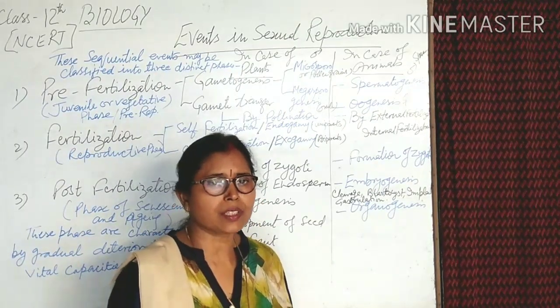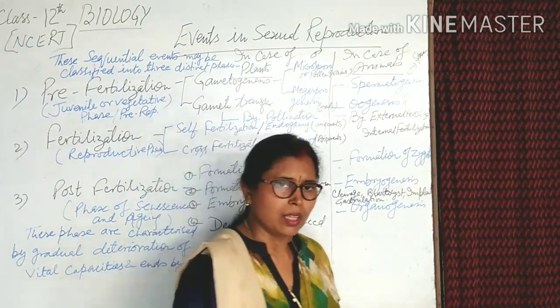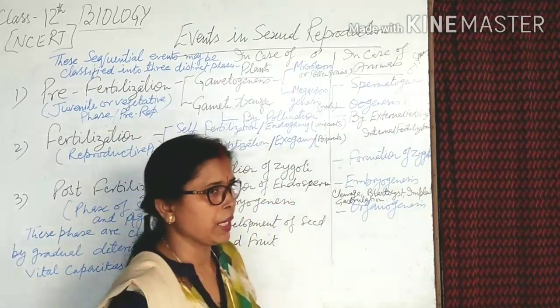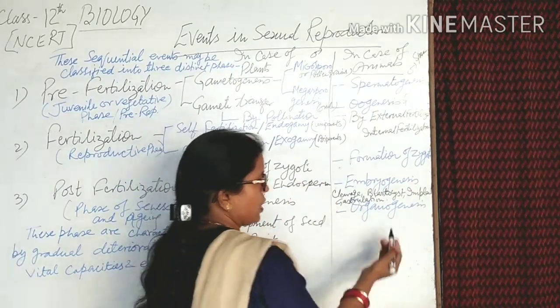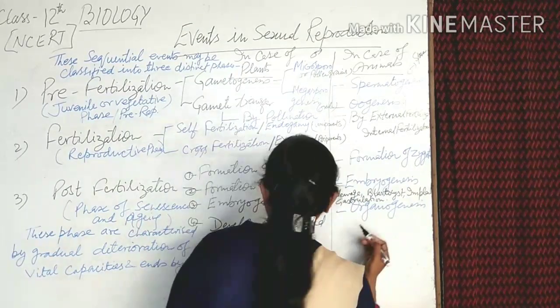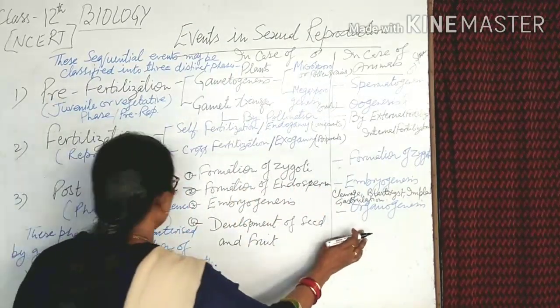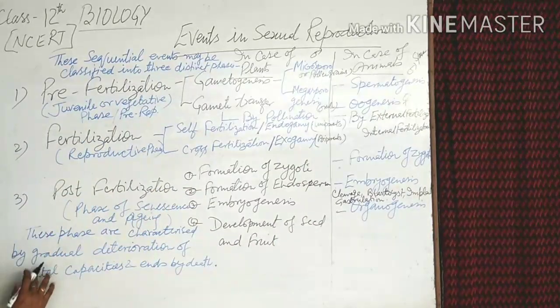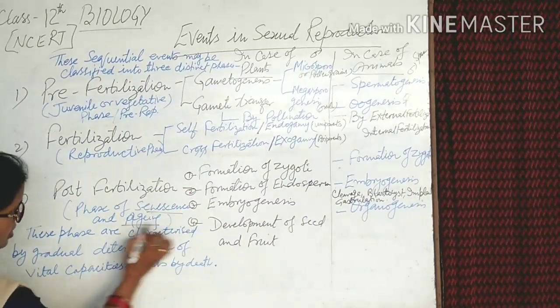Gastrulation means bud formation of the young ones, which then convert into organ formation, organogenesis. That is the last part of embryogenesis.